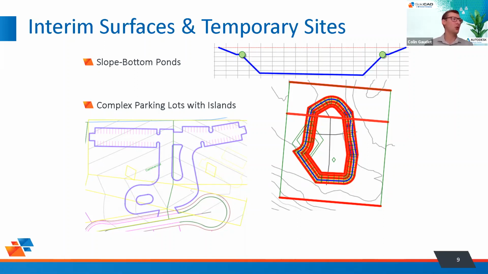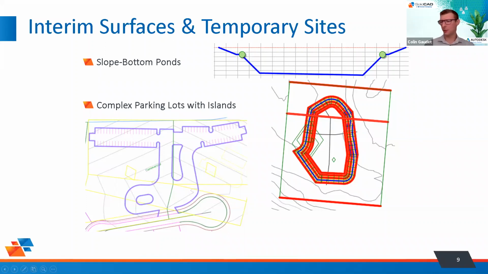So what we can do is create a temporary site to contain a couple feature lines and a grading group, with which we can create essentially a plane that slopes at 1%. Then we can grade to that plane or surface in our other site and grading group to create the bottom of this pond. As you can see from this profile here, you get that grade to this plane that slopes at 1%.